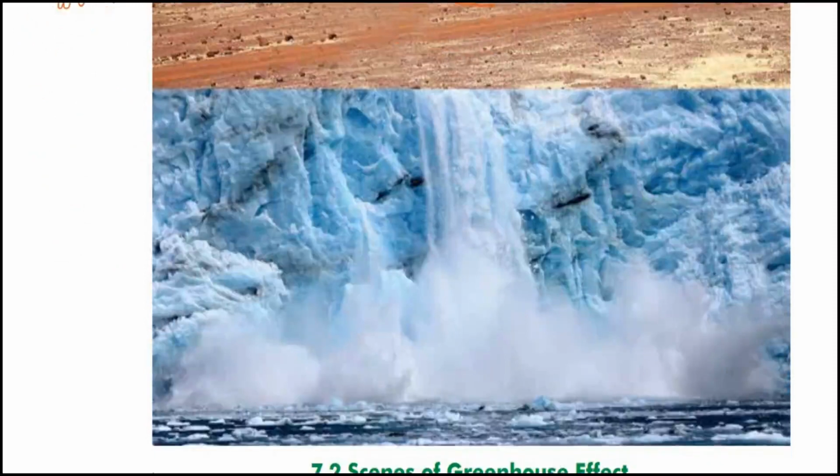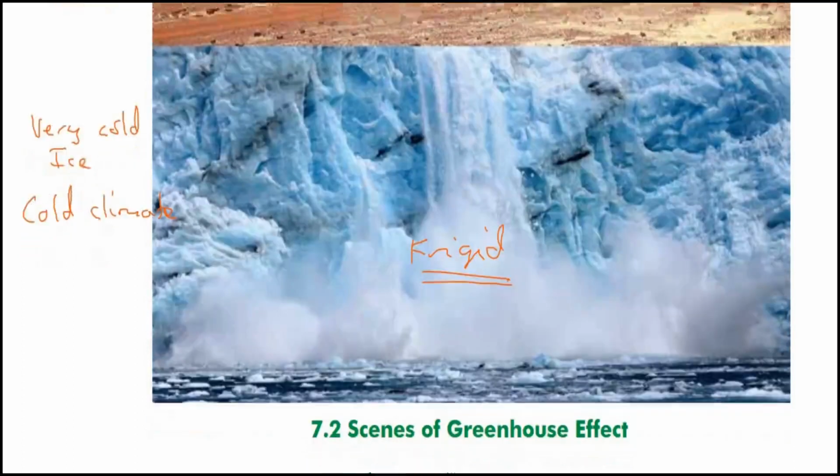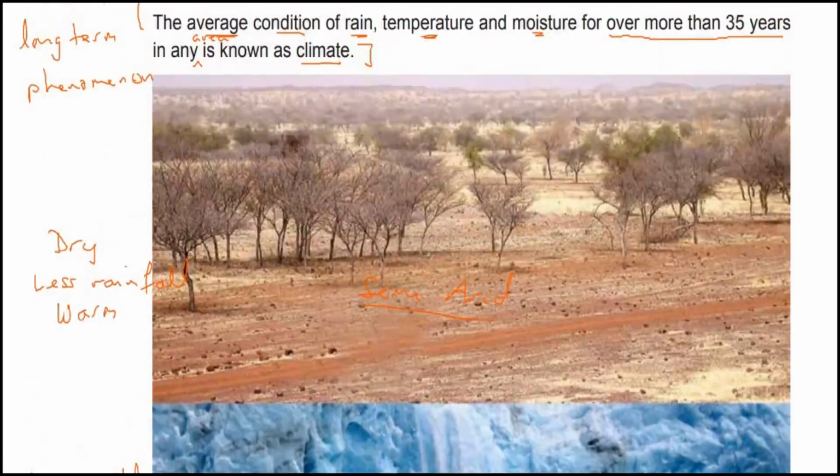But look at this now. Oh, what do you see up here? White. So this is a very cold area, right? There's ice up here. So the climate is a cold climate, right? We can say it's a frigid area, very, very cold. It is snowing.